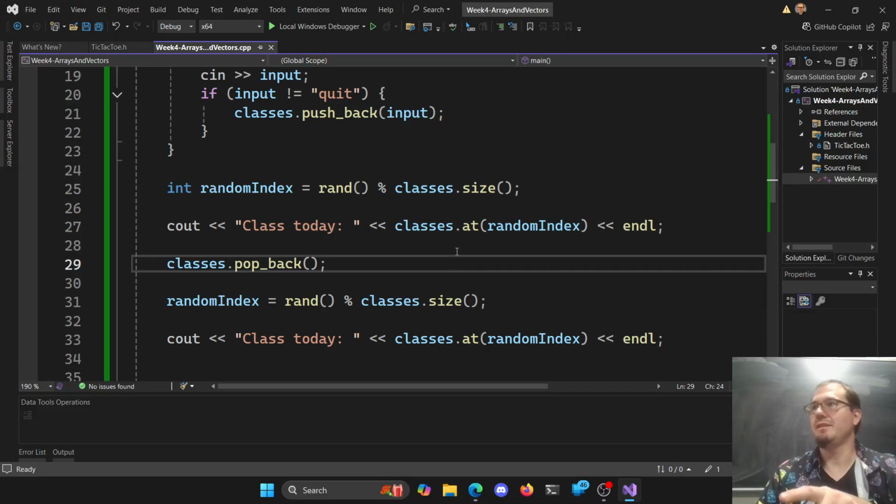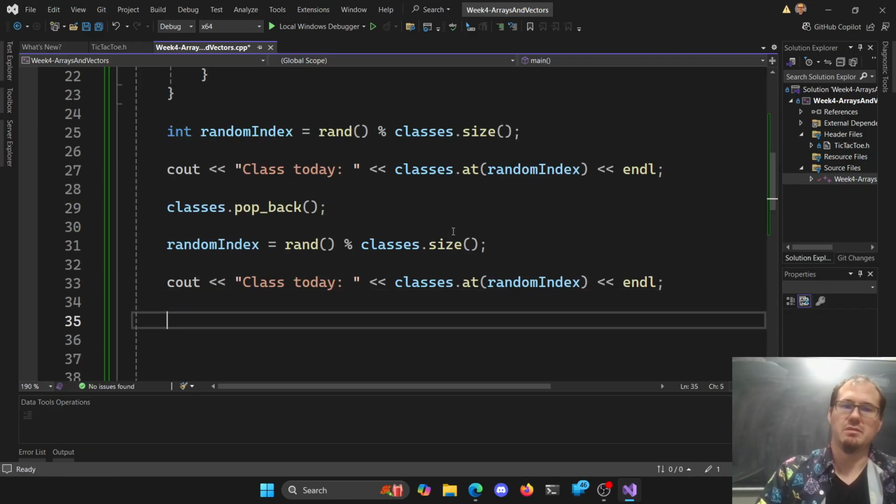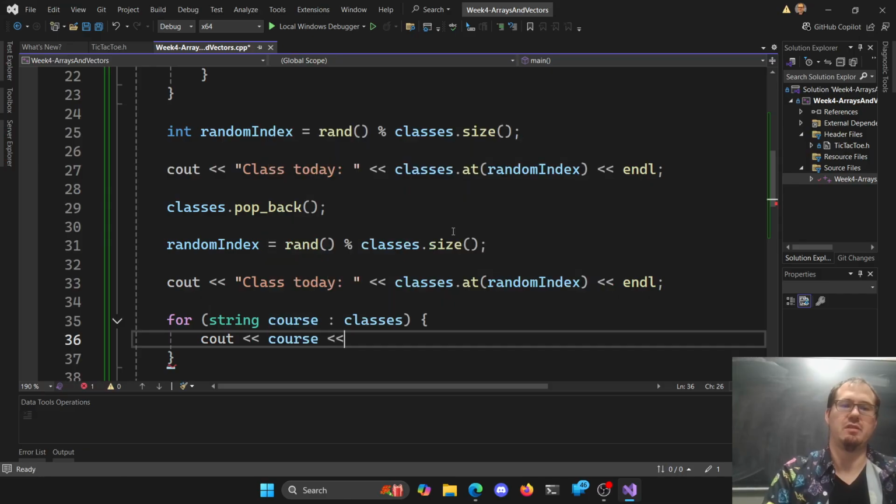And before we get to that, we've got to look at one more thing here. We have to look at iterating over a vector. So to print them all out here, right? We could say, for string class, or I don't know, course, because the word class is reserved. I can't use that, right? It shows up blue, and then it yells at us here. In classes here, right? You can see out the course, and an endline.